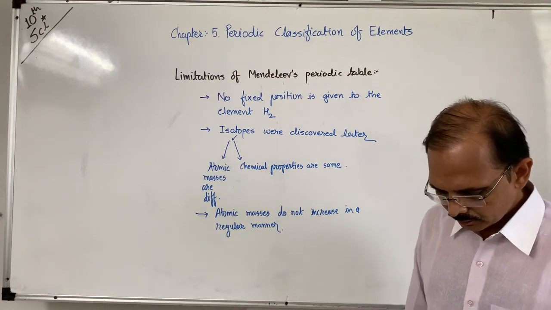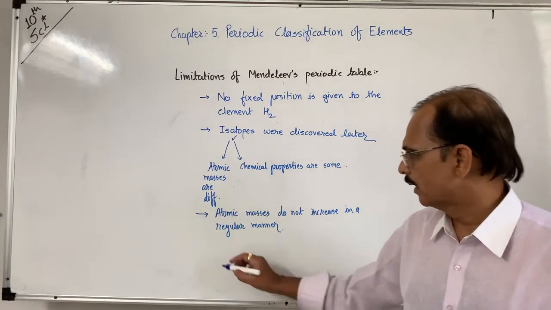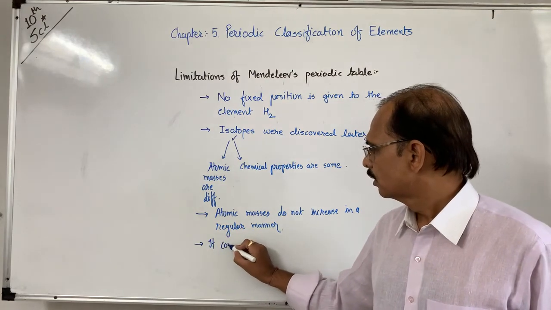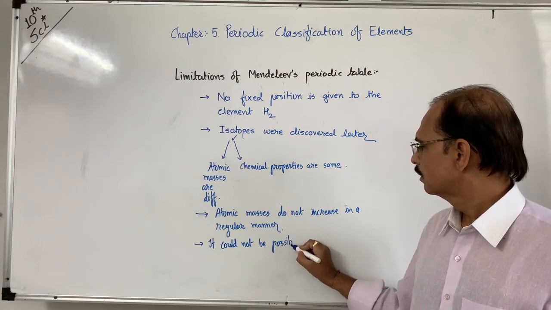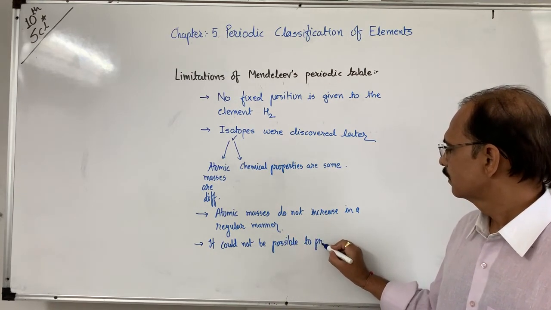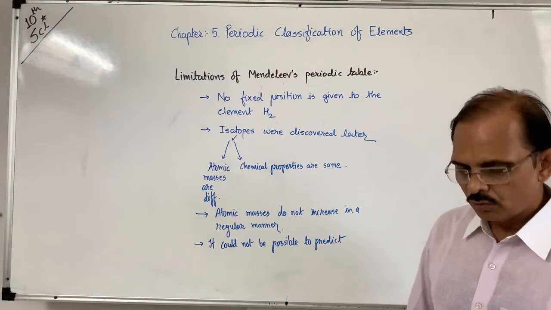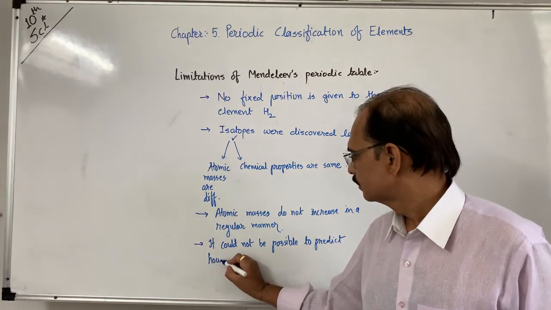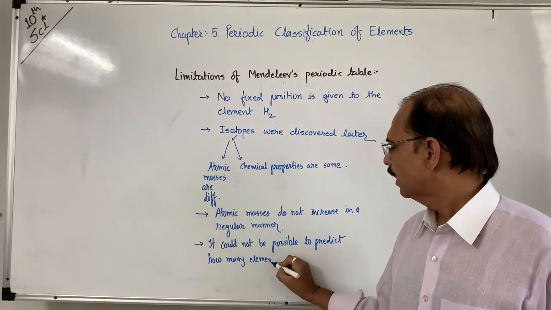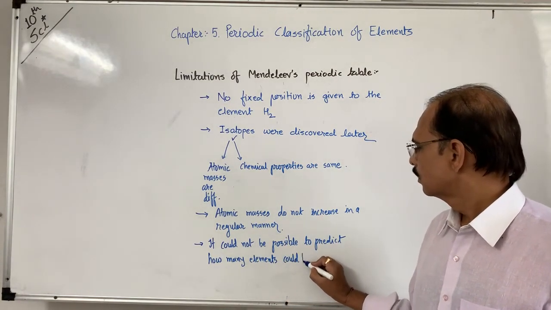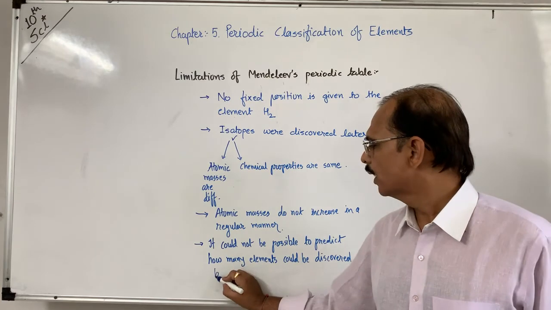That's why it was not possible to predict how many elements could be discovered between two elements.